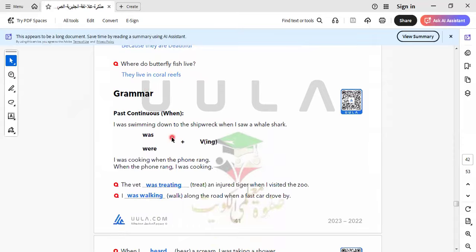They live in coral reefs. Here we talk about the past continuous tense. Past continuous tense expresses when, and I would like to say something about this tense. This tense has two keywords related to it, while and when. While must be followed by the continuous tense, and past simple. When is followed by past simple, and the other part of the sentence will be in the past continuous tense.